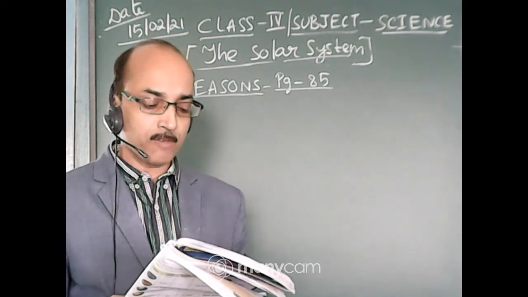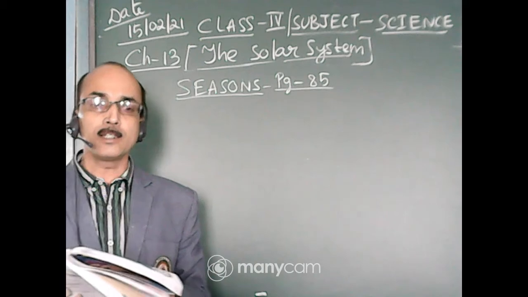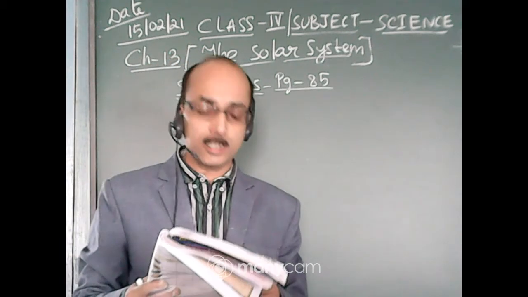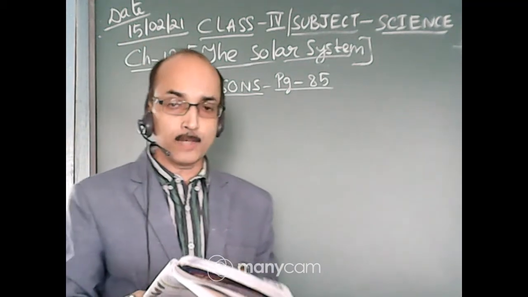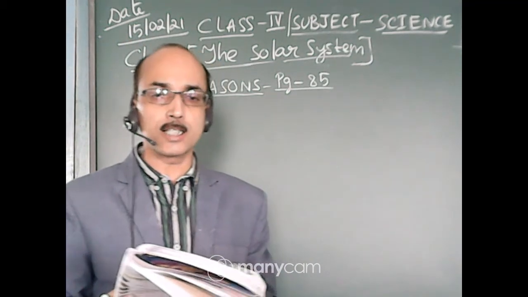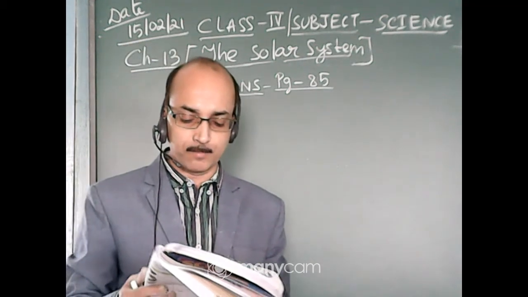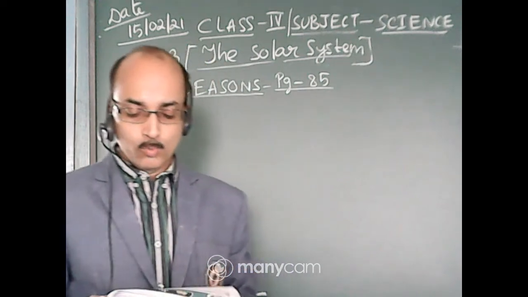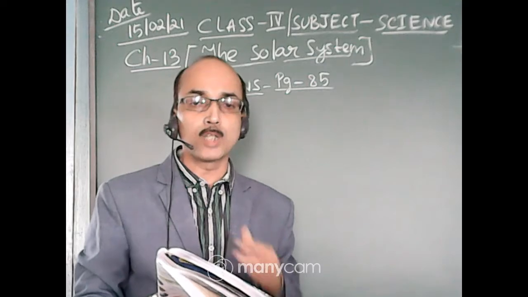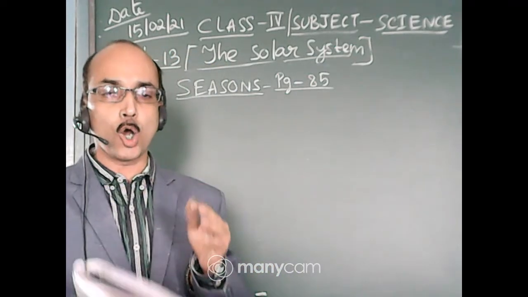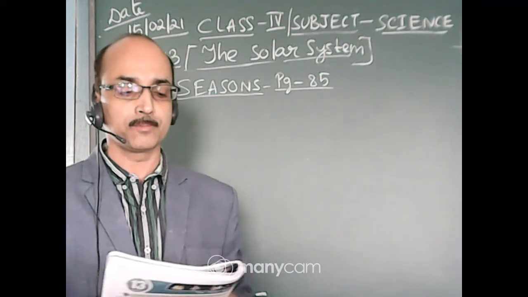Next we have learned about stars. A star is a huge ball of gases, and the nearest star is the sun. Then we have learned the sun. The sun is a hot ball of glowing gases at the center of our solar system. We can see these stars, planets and other heavenly bodies through a device called a telescope. A telescope helps us to see distant objects nearer.